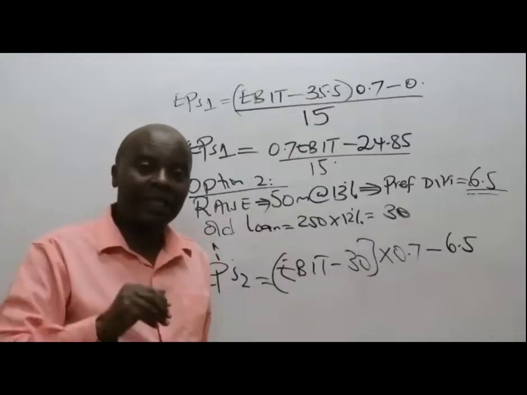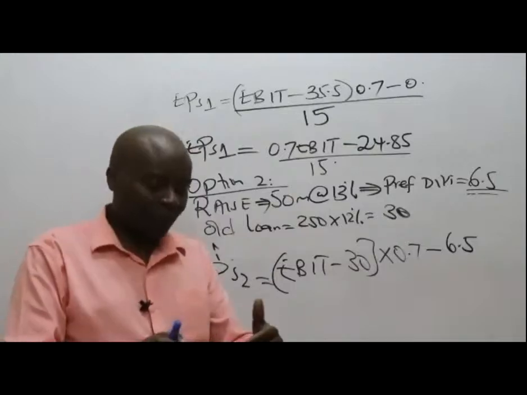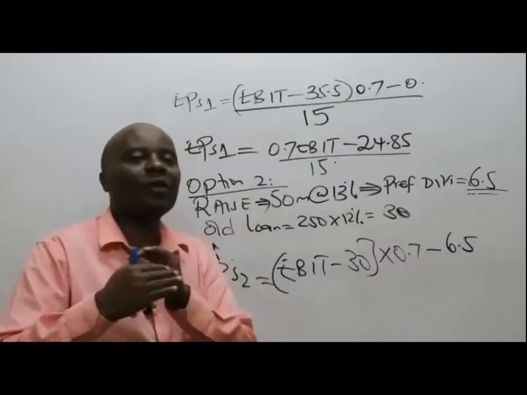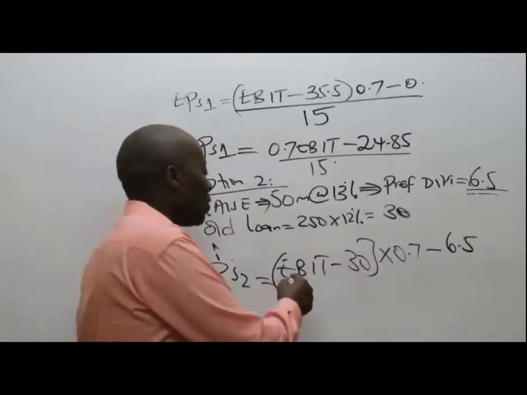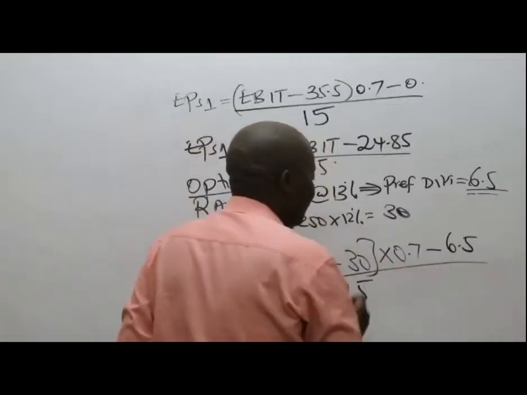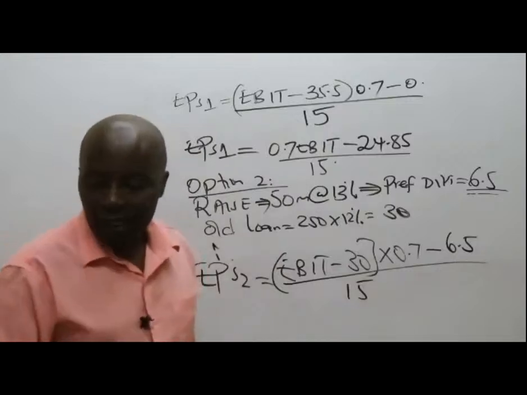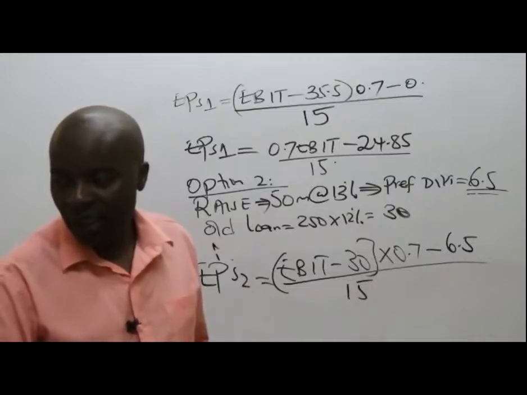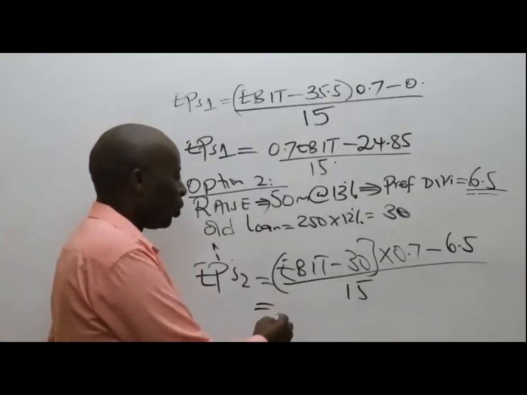Remember, preference dividends have to be outside the taxation bracket, because preference dividends are basically appropriations out of the profit after tax. It comes after the tax. All over the number of ordinary shares that you gave me as 15. So please go ahead and try simplifying this for us. So what will we be having here?